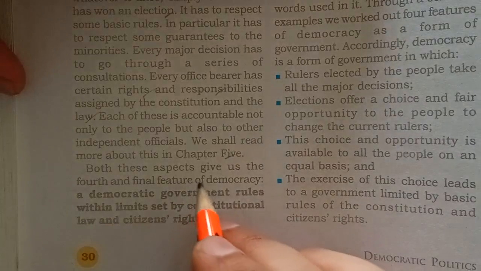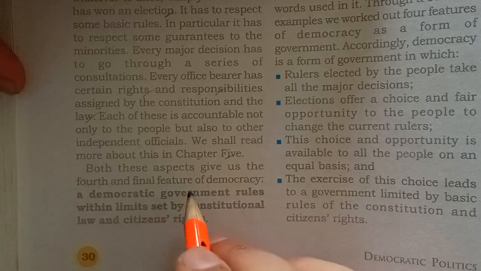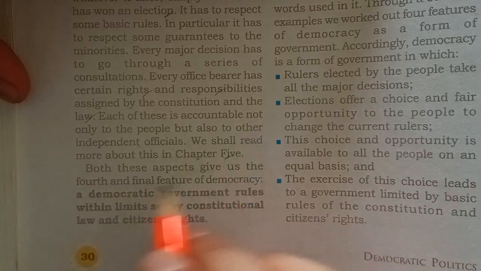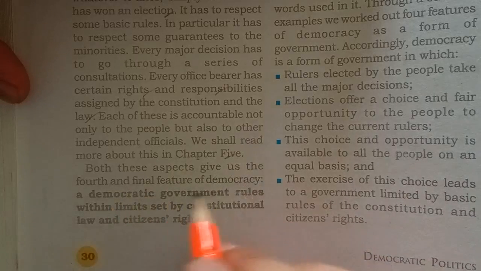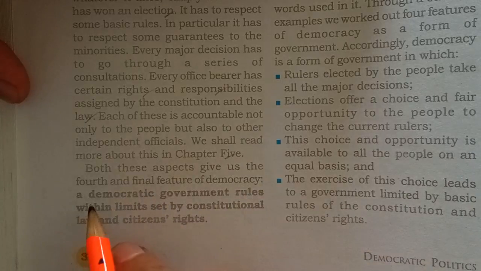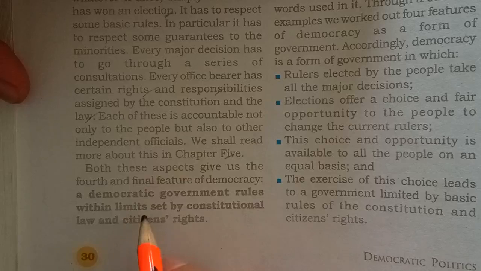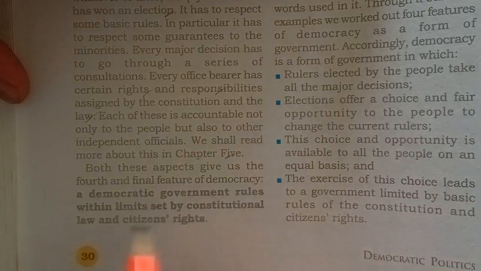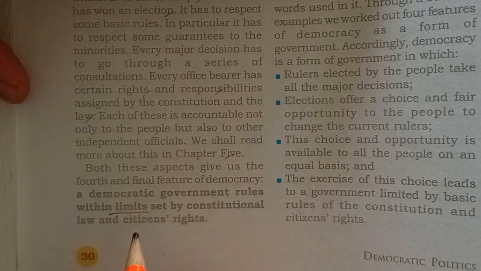So both these aspects give us the fourth and final feature of democracy. What is the fourth feature? A democratic government rules within limits. Our democratic government should rule and function within limits. It means there should be limitations on the power of the government, and those limitations are given by the constitution.